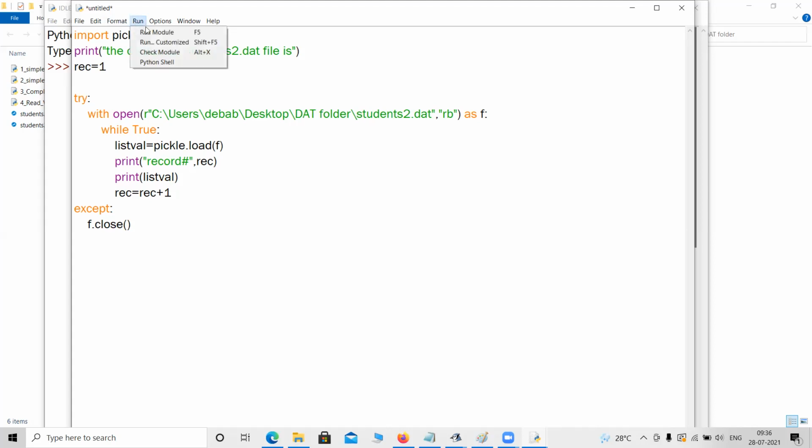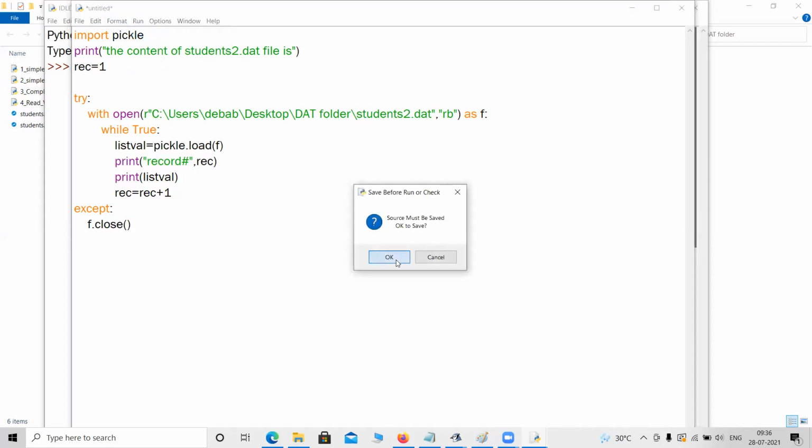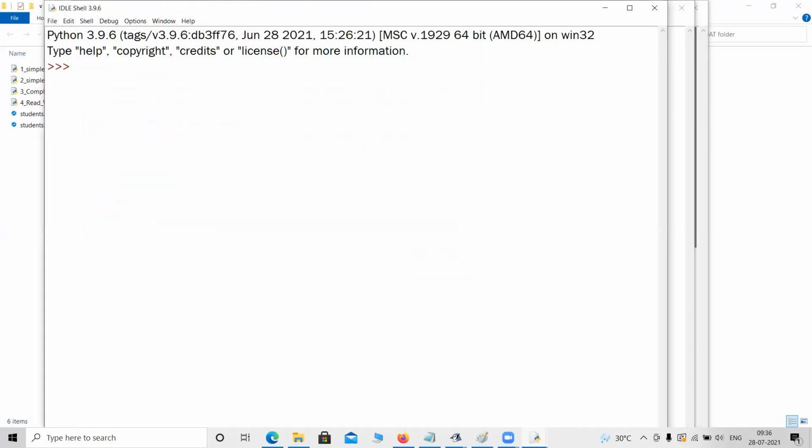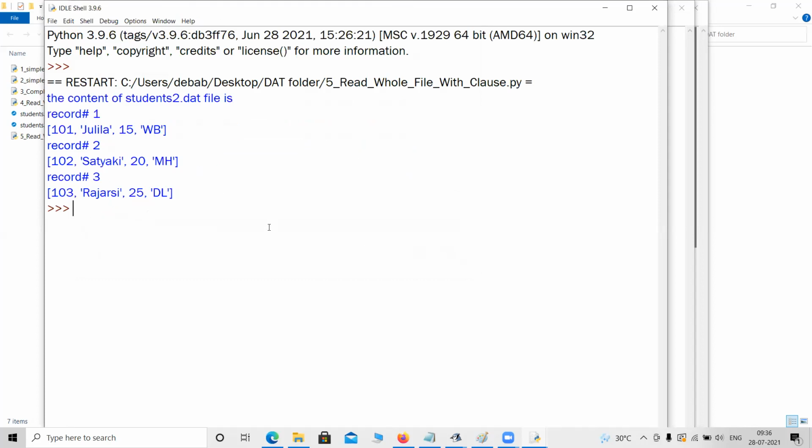Let me run the program first. Let me name it read whole file with. It is the fifth program. Read whole file with clause. Those programs will be useful if next day Anurag or Priyanshu comes. Okay, let me run the program now. Look, the output will be same because we have not changed anything inside the code, even inside the file. So any doubt, anything?